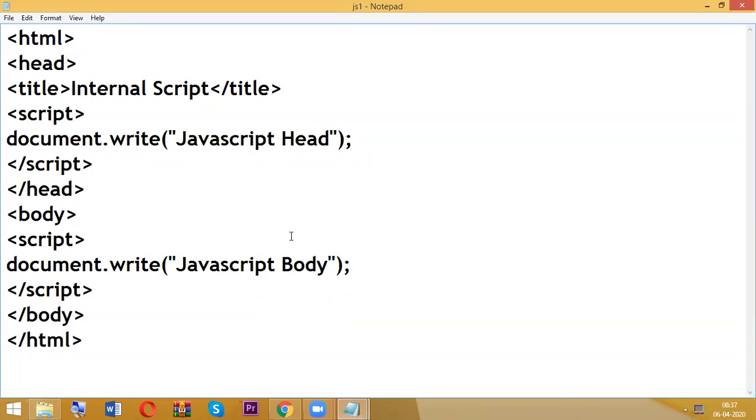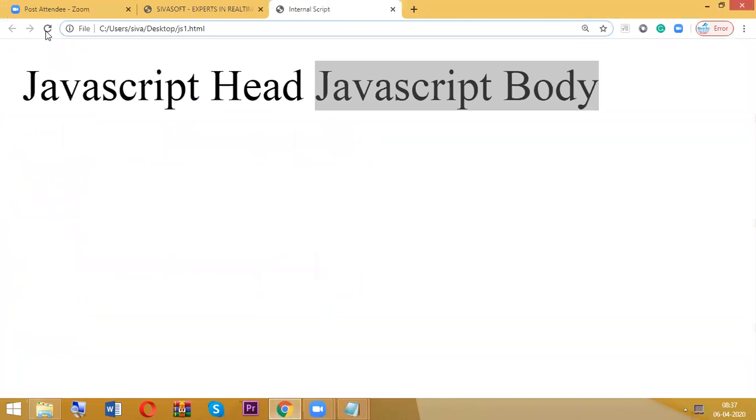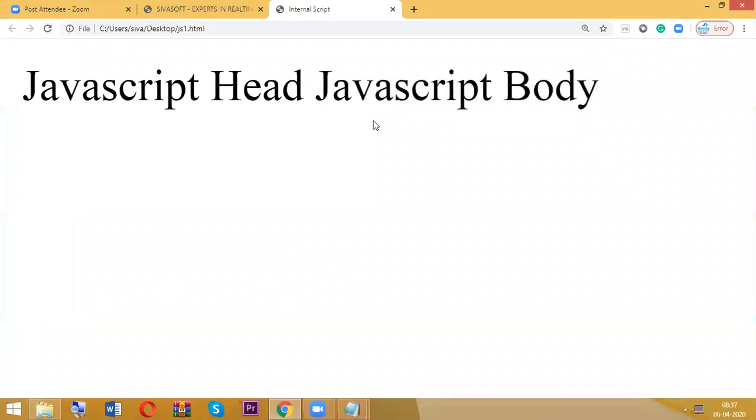So this is called internal script. Okay. So now here I wrote a syntax. So you can use either double quotation or single quotation. Here only single quotation, here only double quotation. Control S to save and refresh. I am not having any problem.